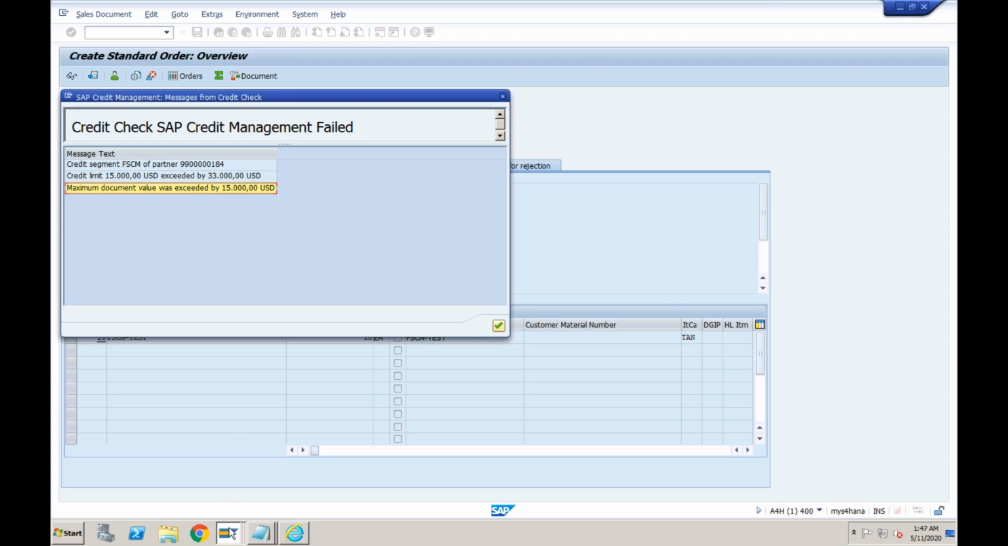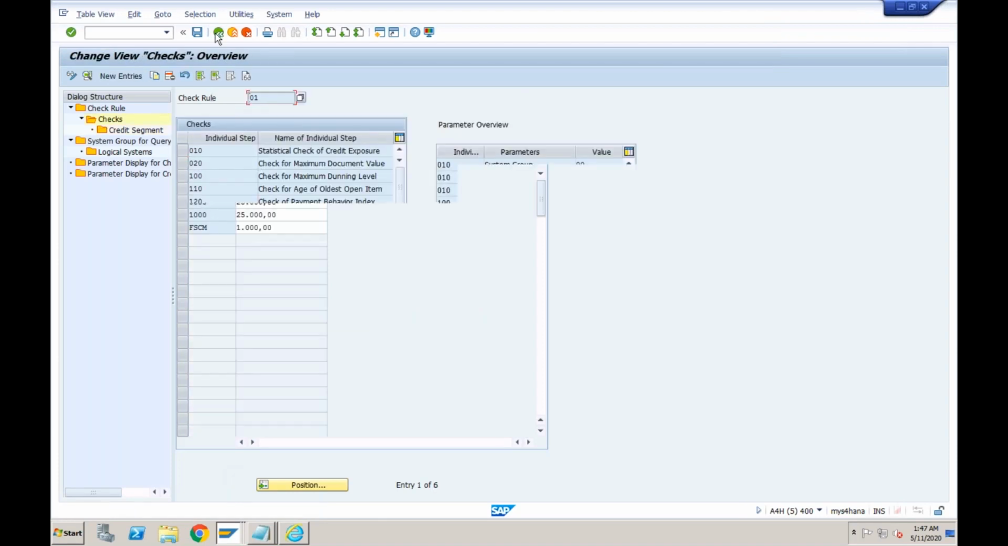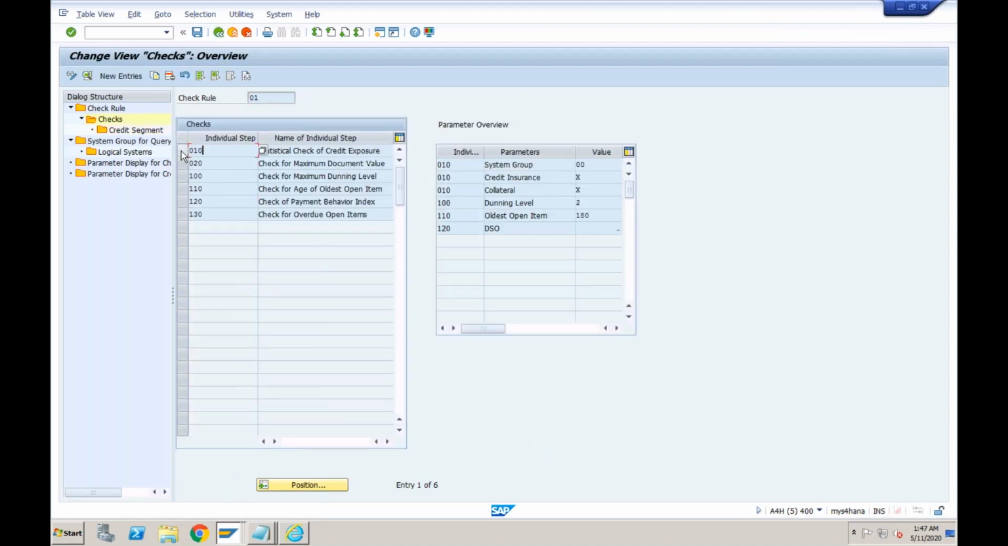So multiple checks can be performed based on the configuration from here. So in this case, what are the different checks? First is the credit value. Second is the document value. Third is the maximum dunning level. So as of now, this customer has a dunning level blank. But let's say we want to tell the system that if the customer has dunning level more than 2, which means we already sent him 2 reminders, but he has still not paid the previous amount, after dunning level 2, we don't want to accept any orders. So that also you can do.